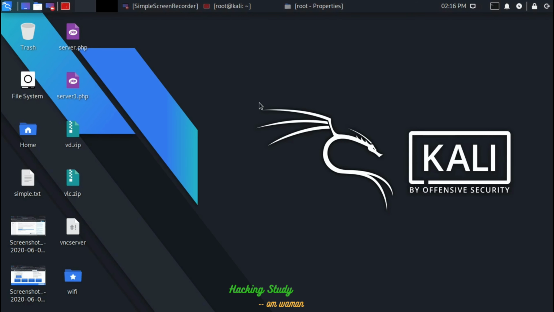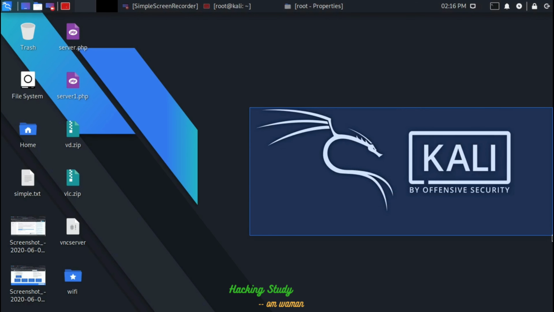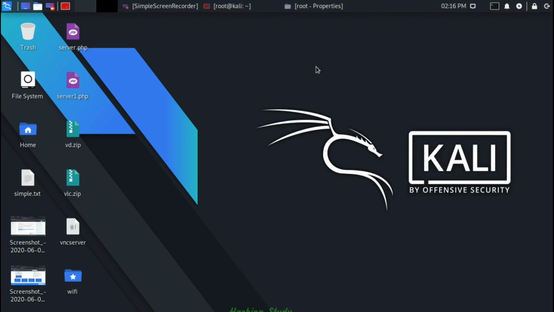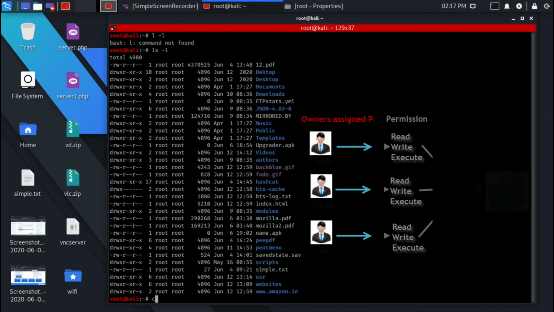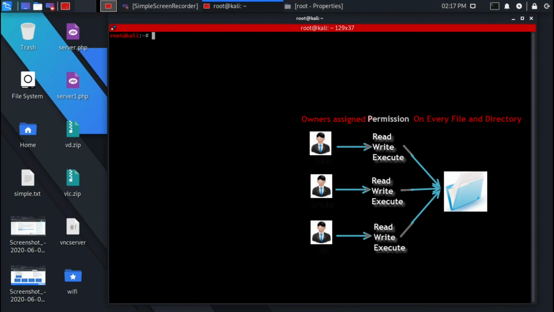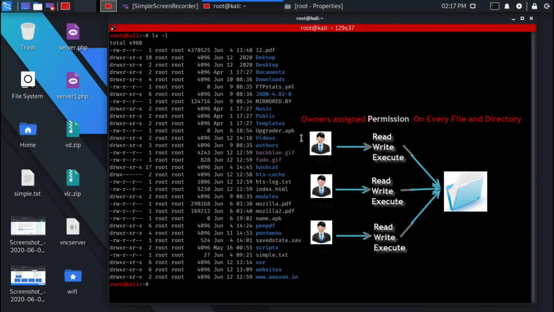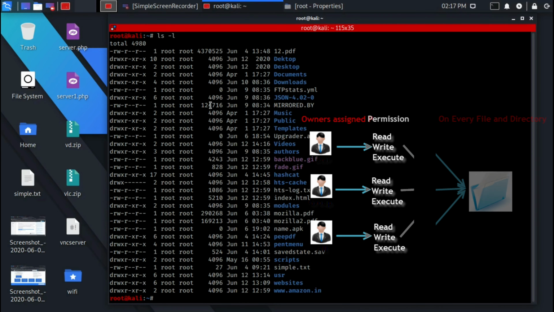My name is Om Vaman, and in this tutorial of the Linux distros, we are going to study ownerships and permissions, and also learn how Linux permissions work and how to set them effectively to enhance the security of your Linux system. Linux is a multi-user operating system which can be accessed by many users simultaneously.